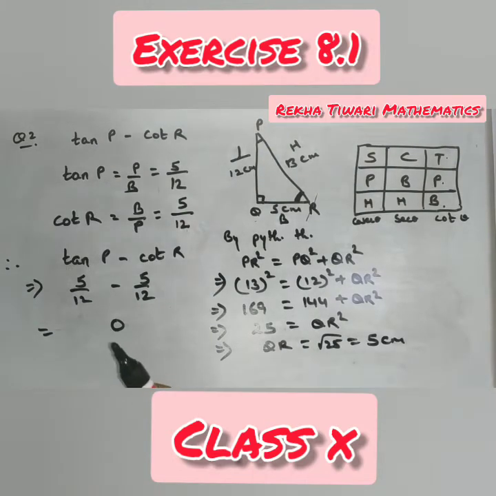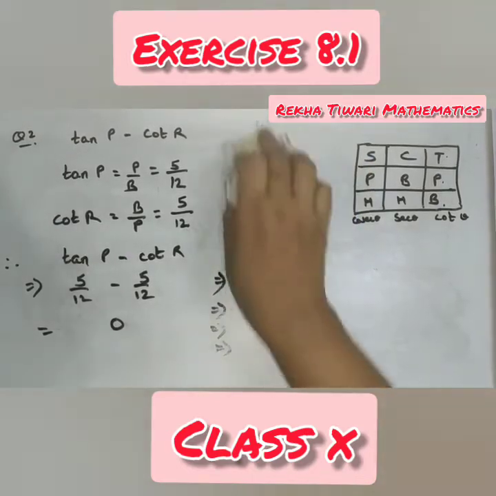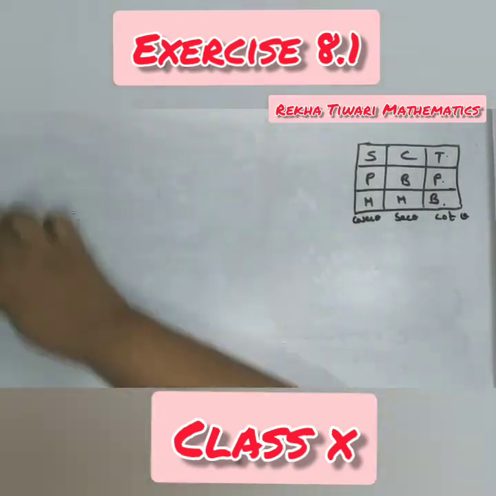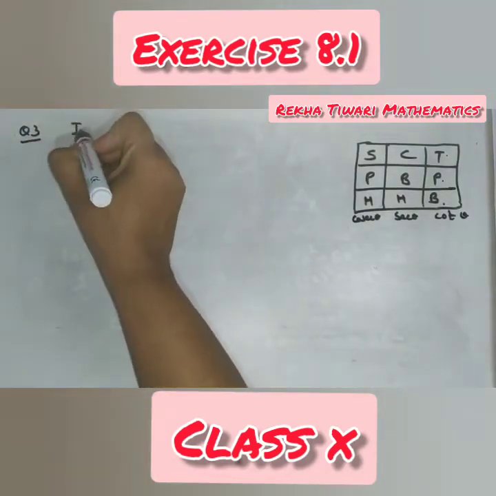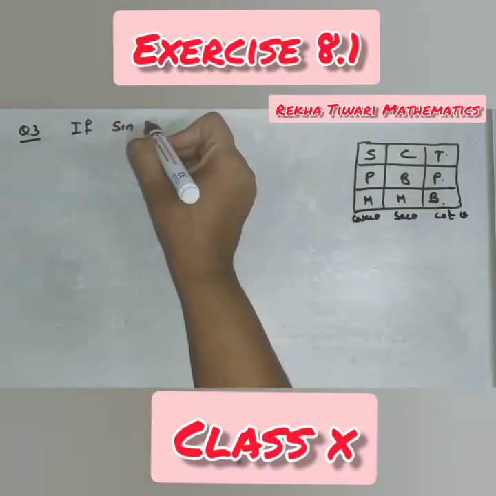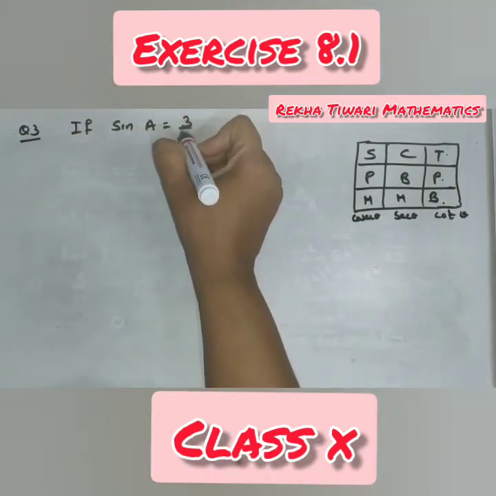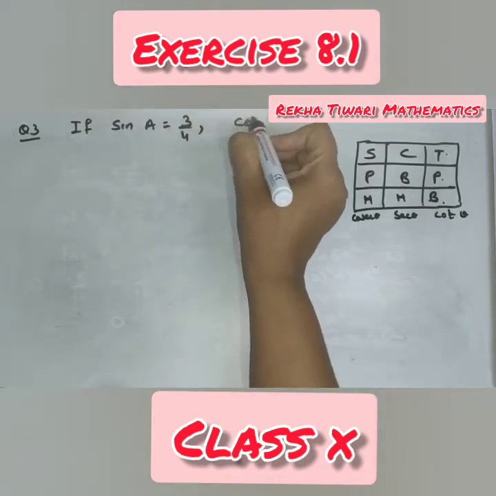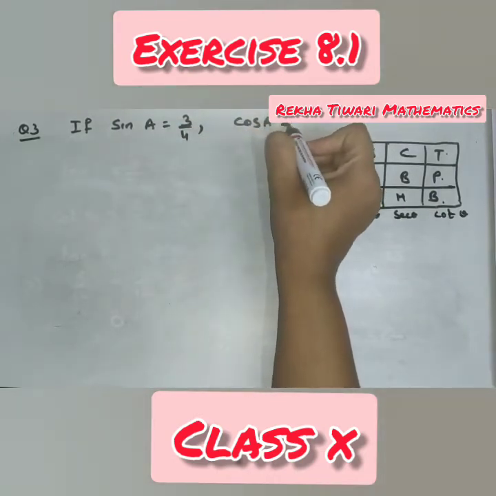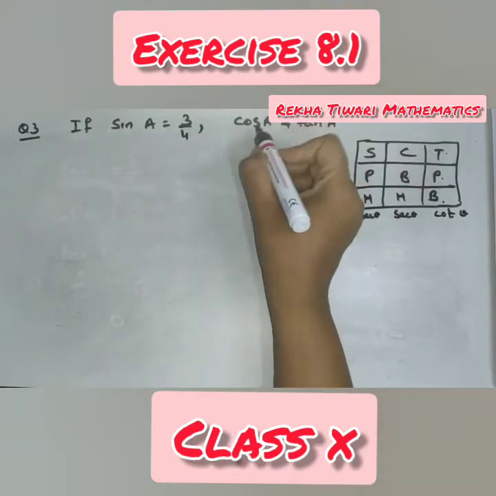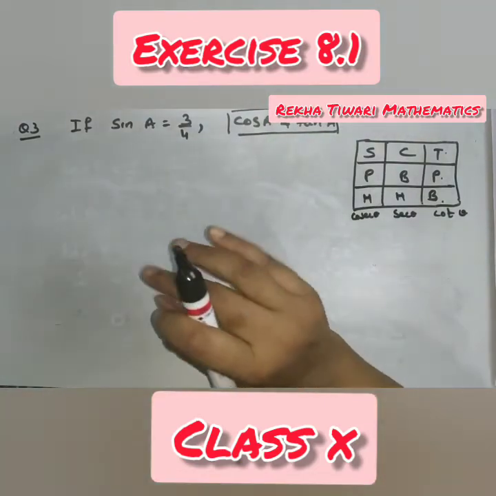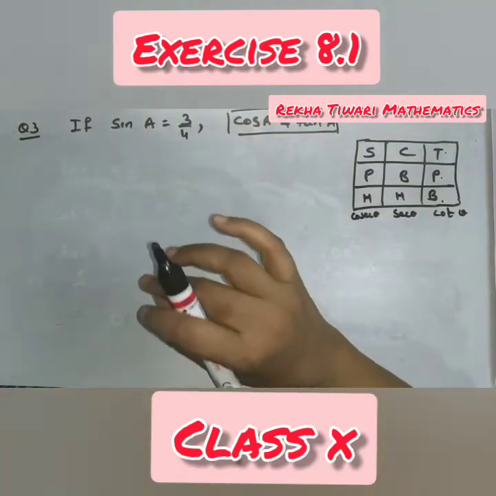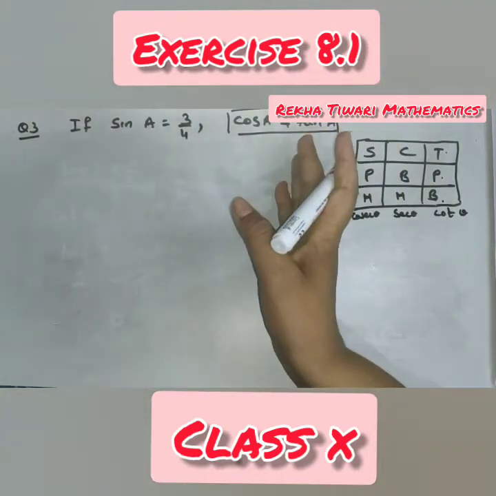Correct? Move to question number 3. Question number 3 is, if sine A is equal to 3 by 4, calculate cos A and tan A. This you have to calculate. What is given to you? One ratio is given. Sine A is given 3 by 4. And if one ratio is given, you have to find out the new ratios.